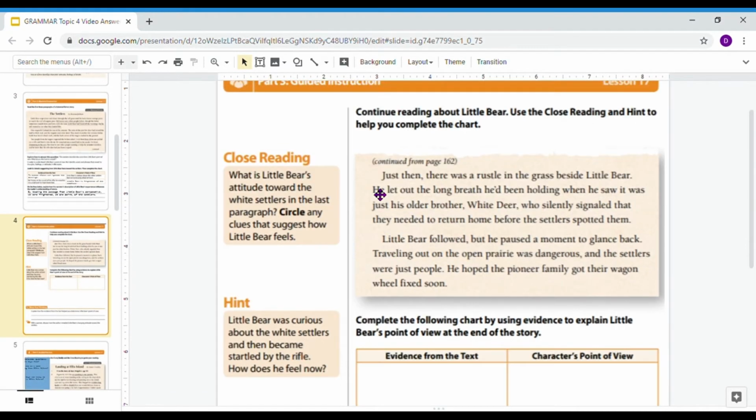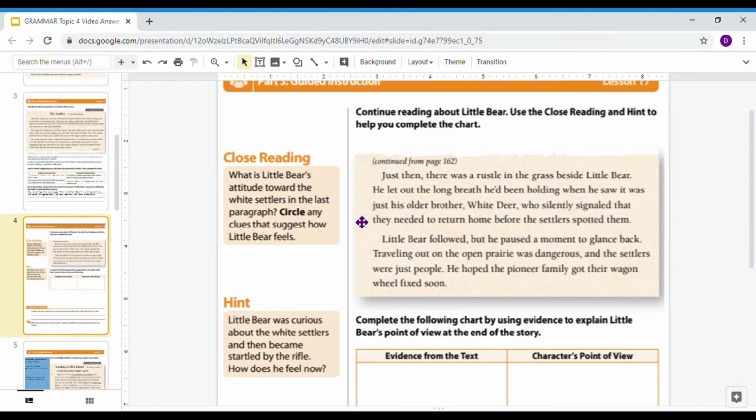It says, just then, there was a rustle in the grass beside Little Bear. He let out the long breath he'd been holding when he saw it was just his older brother, White Deer, who silently signaled that they needed to return home before the settlers spotted them. Little Bear followed, but he paused a moment to glance back. Traveling out on the open prairie was dangerous, and the settlers were just people. He hoped the pioneer family got their wagon wheel fixed soon.